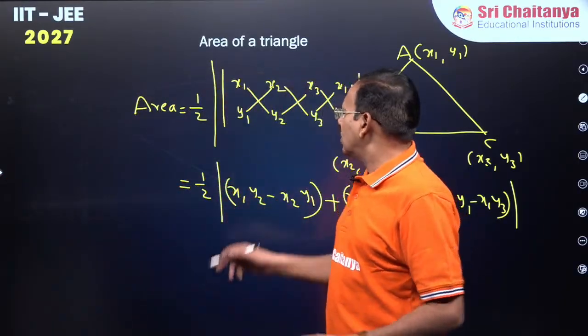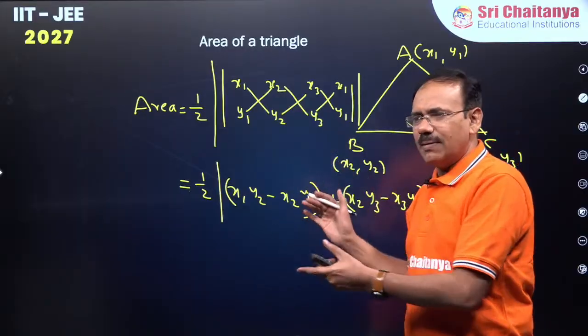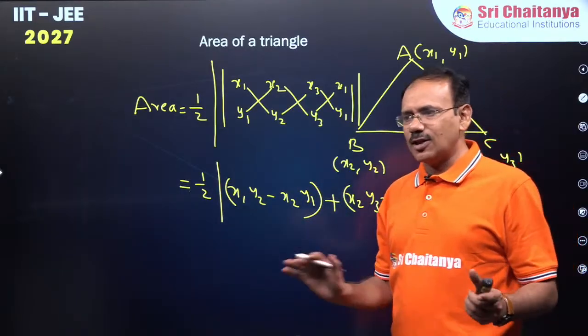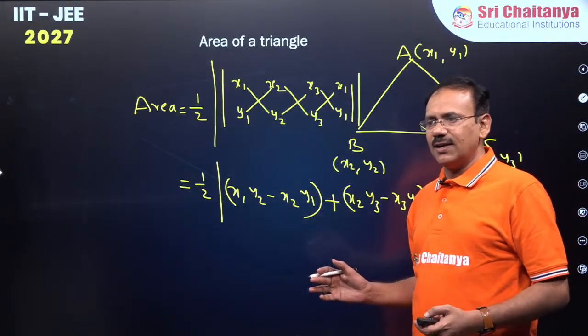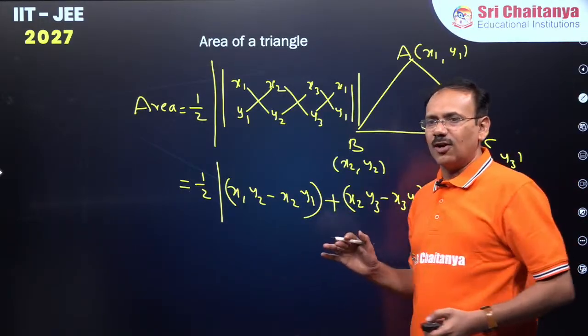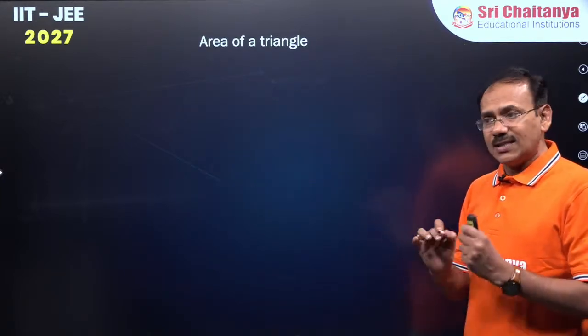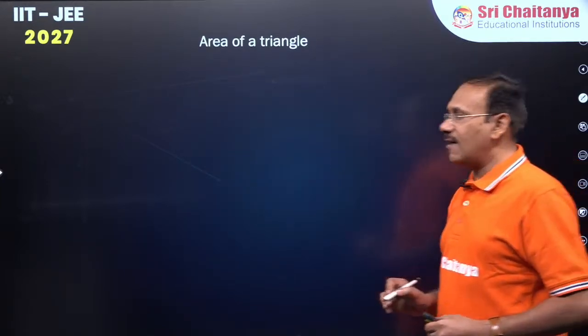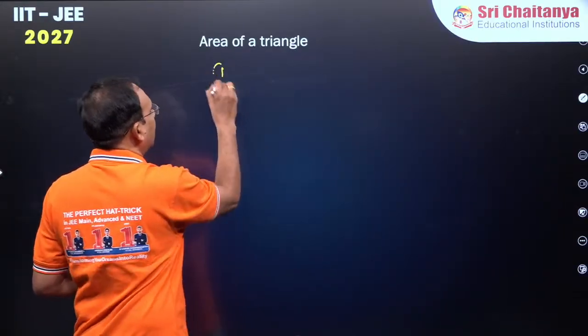Right everyone? The same formula is written in many formats in books, x1 into something, all are the same, nothing to worry about. The formula that you are texting here in the chart is also fine, all are the same, just a little bit of alignment of the terms. Now dear students, let us try a problem on how to find area of a triangle. All of you try. Find the area of the triangle.